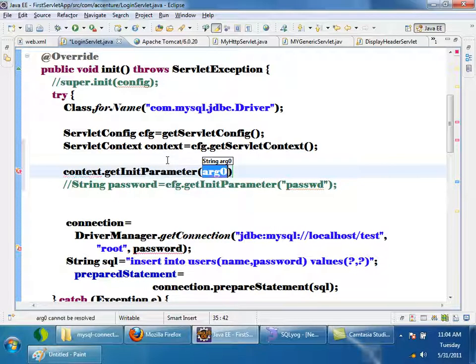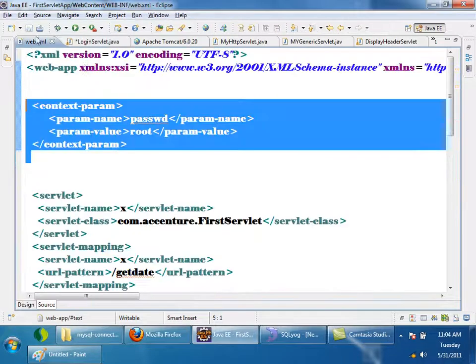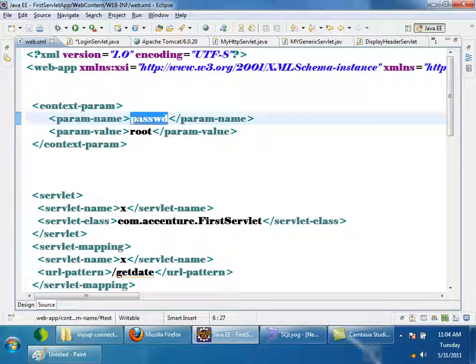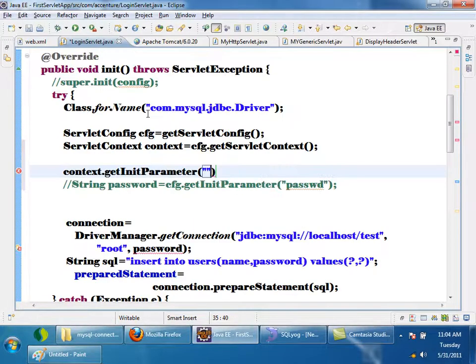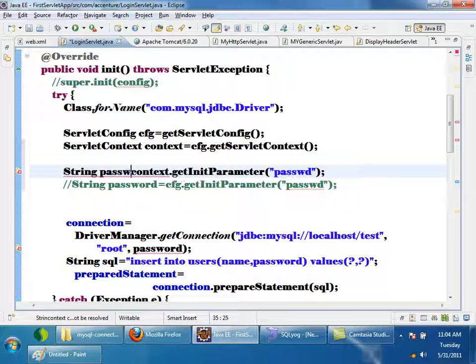If I pass the name of the parameter, what is the name of the parameter here? Passwd. I will get the value. Right? So this is the way to get context parameter value inside your program by using servlet context.